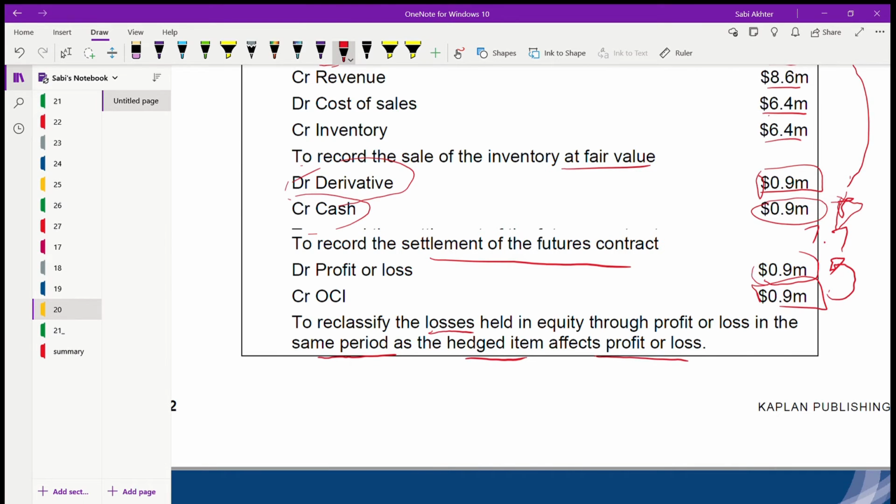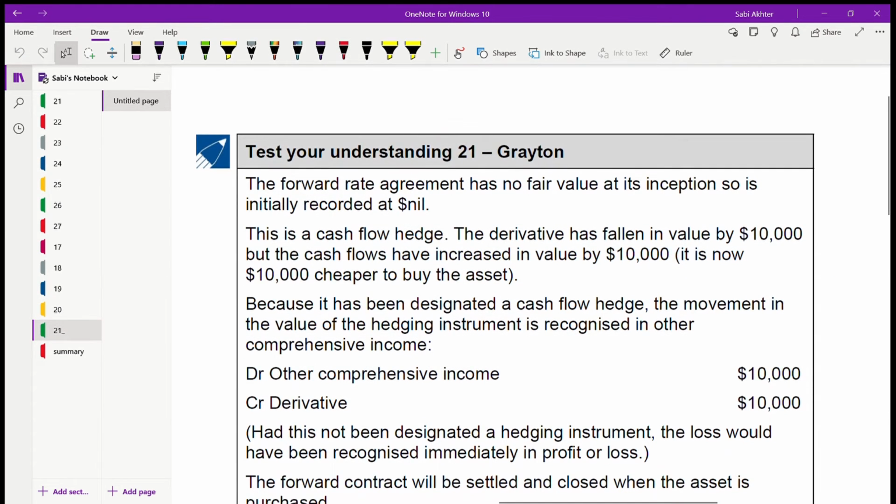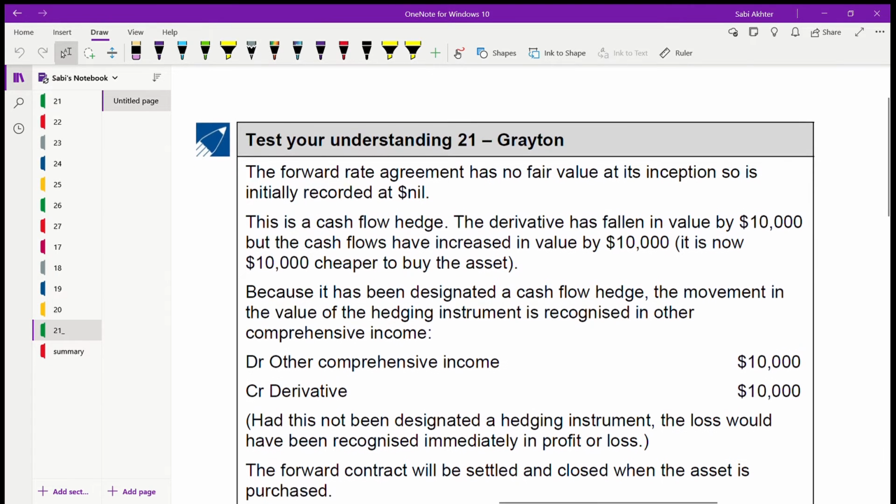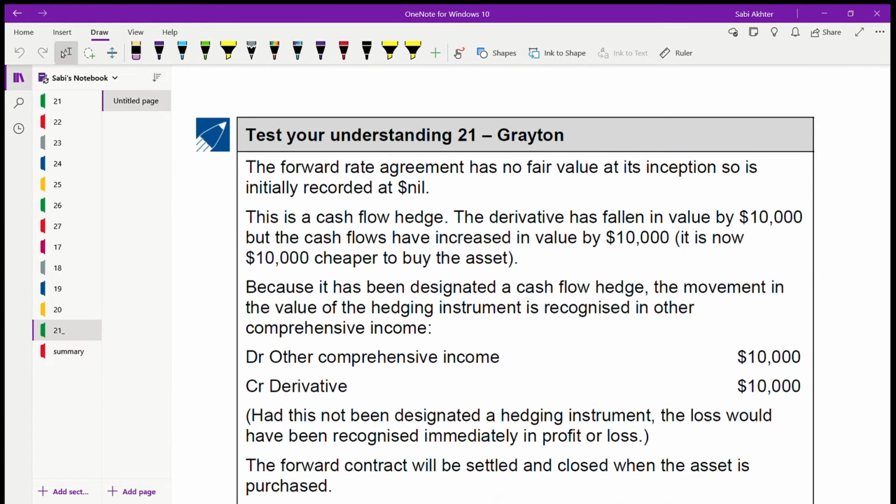Okay, now the last test of your understanding before I officially conclude IFRS 9. The forward rate agreement has no fair value at inception, so it's initially recorded at nil. This is a cash flow hedge. The derivative has fallen in value by 10,000, but the cash flow have increased in value by 10,000. It is now 10,000 cheaper to buy the asset. That's what cash flow have increased in value means.